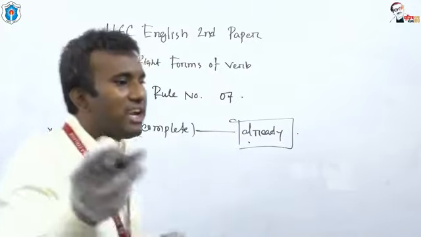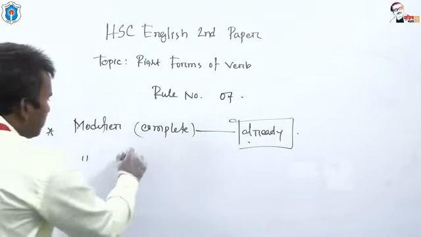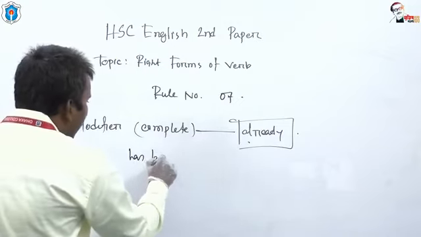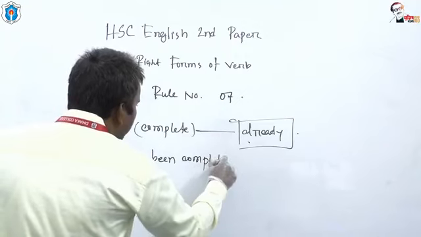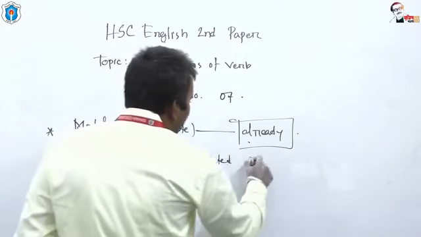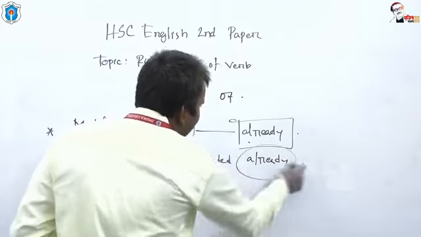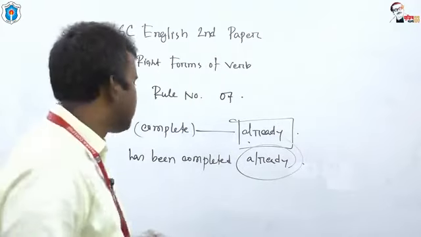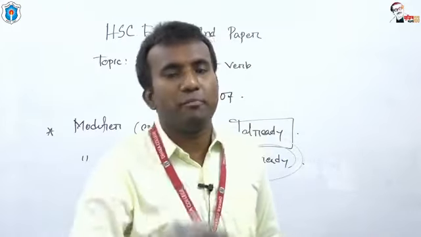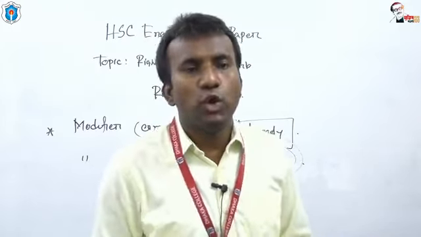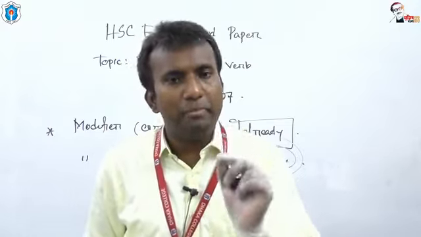And what is the auxiliary for perfect tense? Modifier has been completed already. Okay, already requires present perfect tense, and we have to create passive voice of present perfect tense. And for passive voice of present perfect, we have auxiliaries like have been or has been.